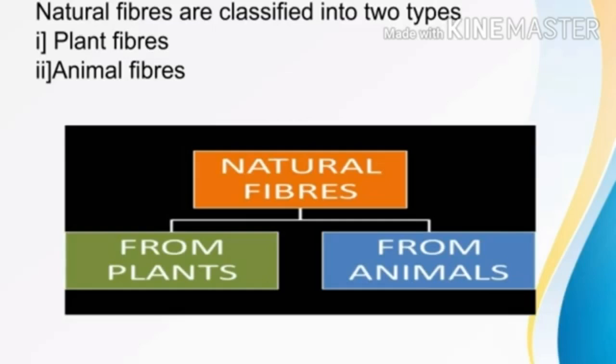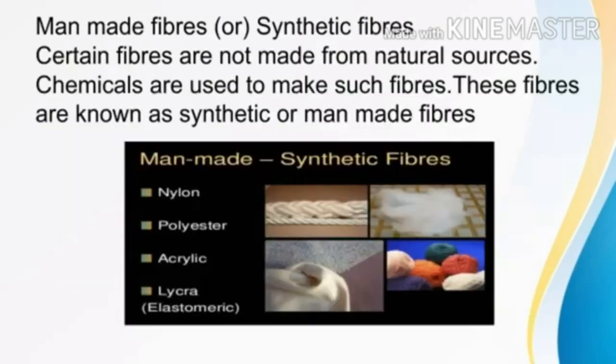Plant fibers are obtained from plants and are made up of cellulose. Next, animal fiber. Animal fibers are obtained from animals and are made up of protein. Next, man-made or synthetic fiber. This is also called artificial fiber.